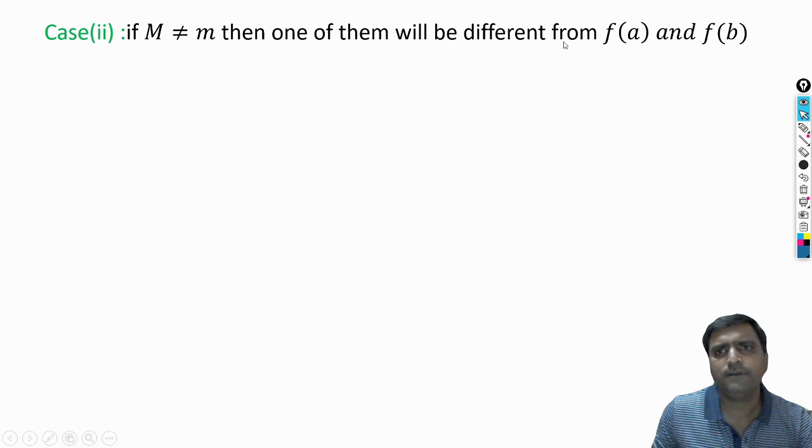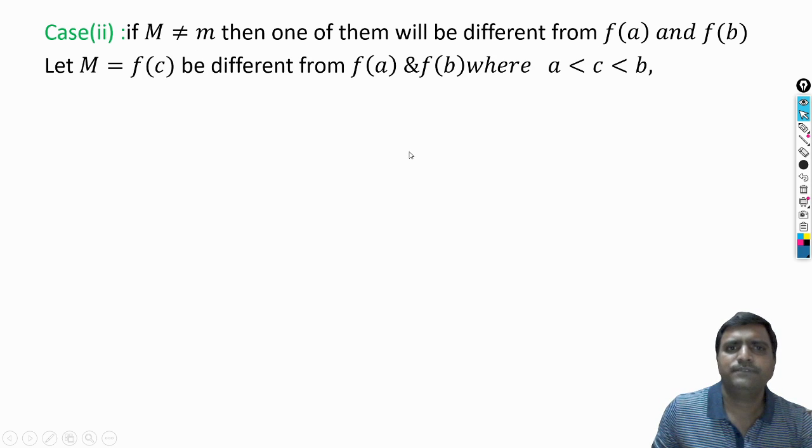So this supremum and infimum is different from f of a and f of b. At least one of them is different from f of a and f of b.